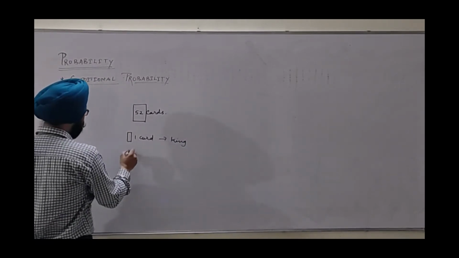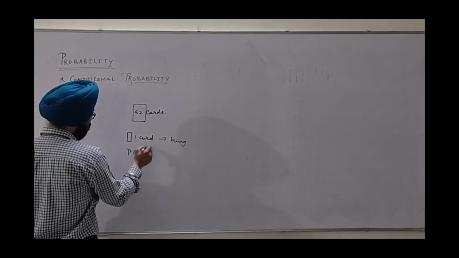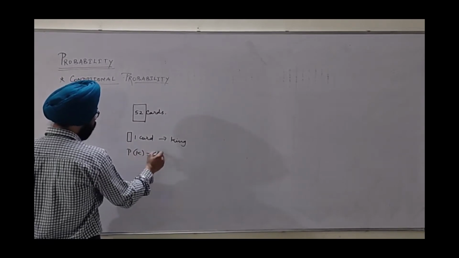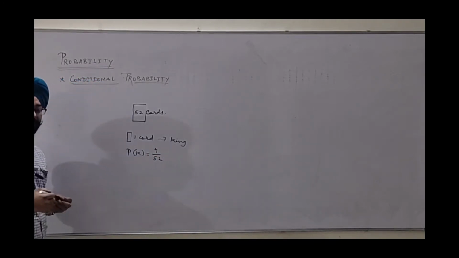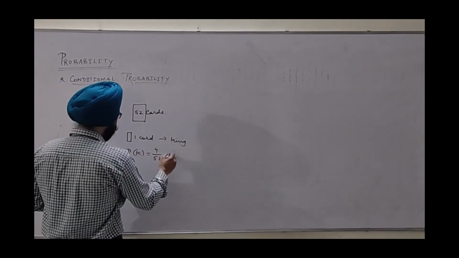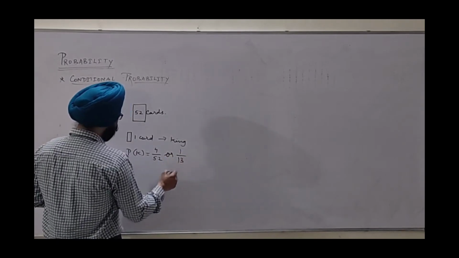So the probability of one card being king will be 4 out of 52, that is 4 upon 52, or simplifying, 1 upon 13.